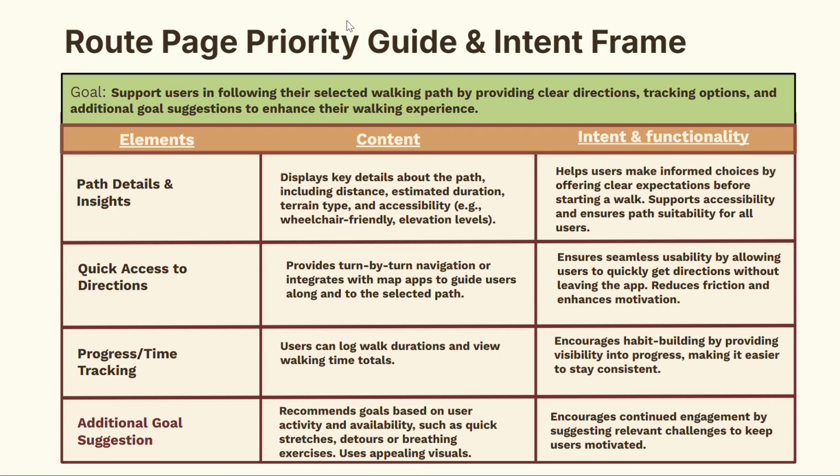After the user has chosen a specific route that they want to go on, they will then be directed to the route page, which provides them with the path details and insights that were previously given, as well as additional information. Not only that, the page will also provide them with map directions so that they are able to reach the path that they chose. This will just be linked into the app straight away, so the user won't have to go off to a different app to find that location.